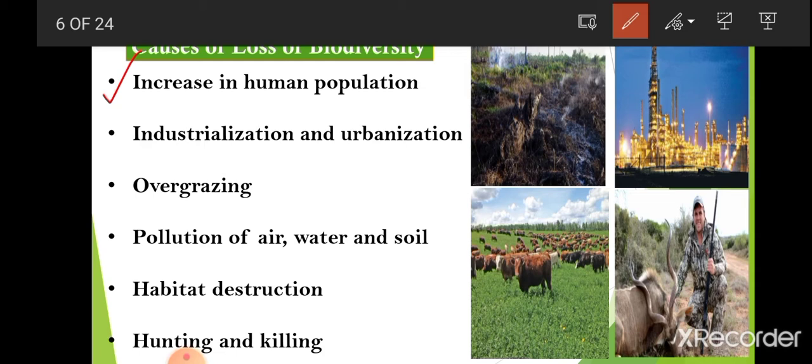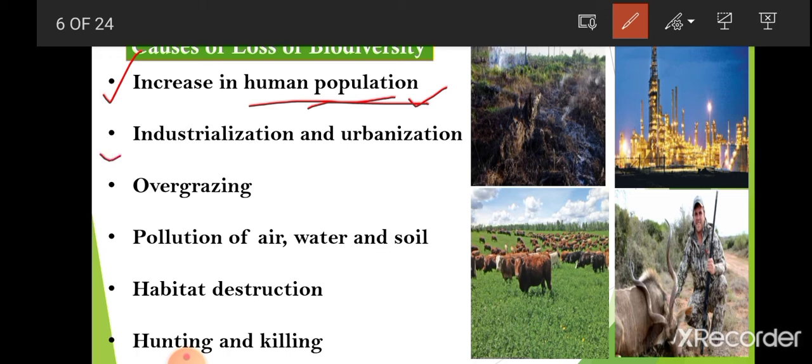As we know that human population is increasing day by day, so their need is also increasing. Their need for fields, their need for everything is increasing day by day. So just because of this increase in human population, forests are being cut, means deforestation is there. It is leading to large scale cutting of trees, that is deforestation, and this is one of the very great reasons for loss of biodiversity.